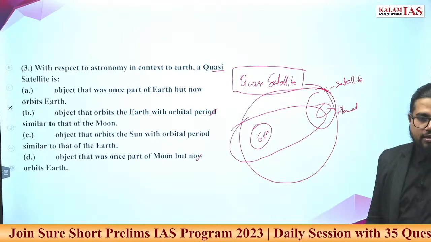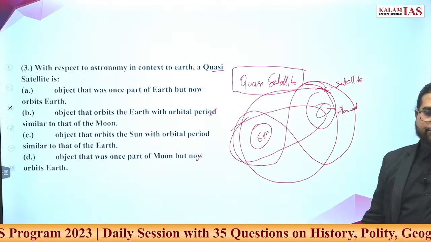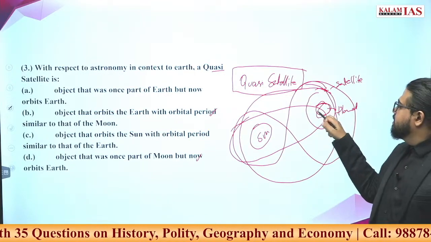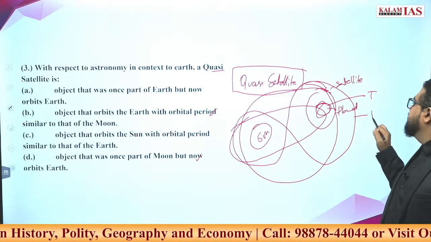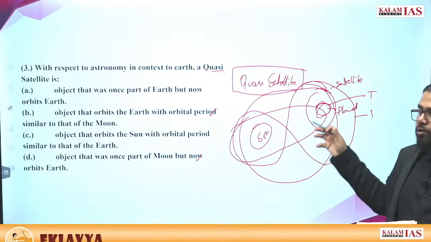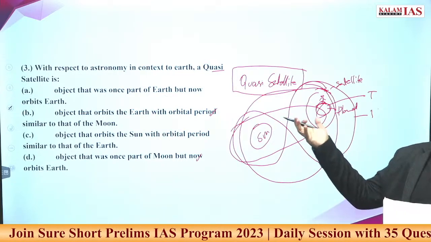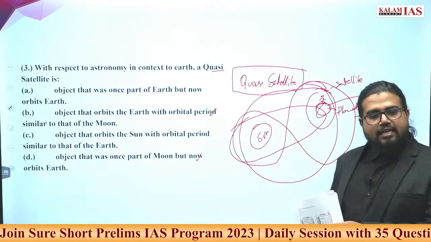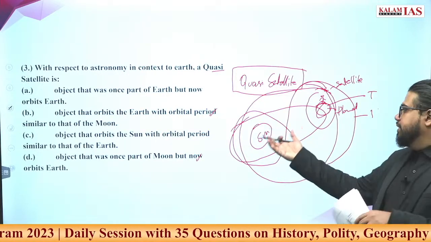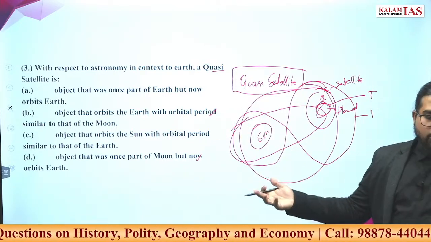rotate around the sun, or even may not rotate. It follows a very complex shape of path, may not be following a proper rotation. But if you look from the Earth, the time period of Earth as well as the satellite will be the same. Since they have the same time period, if you look from the Earth, you will find that it is rotating around the Earth. But technically it is not rotating around the Earth, it is rotating around the sun itself. And it may even be following a non-circular or non-elliptical or open orbit.